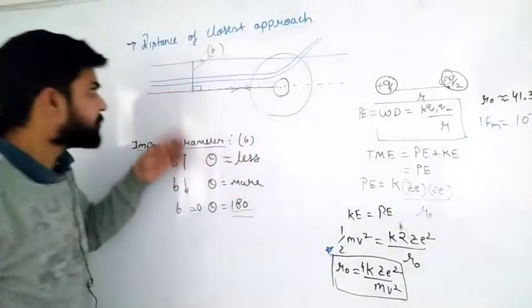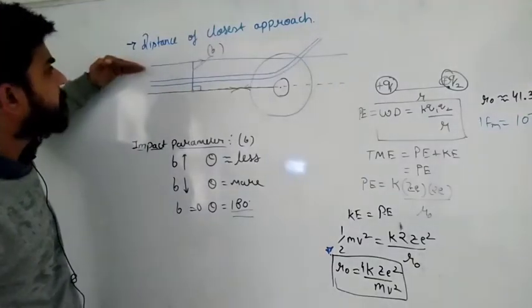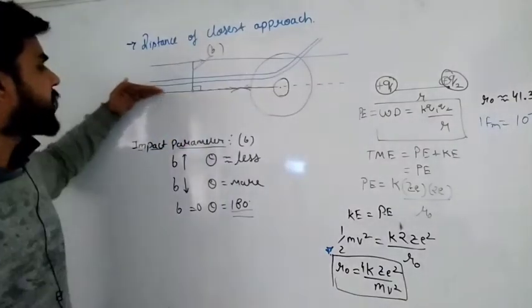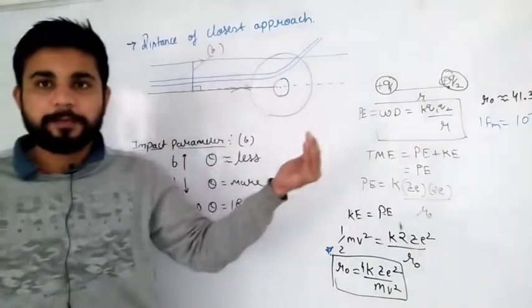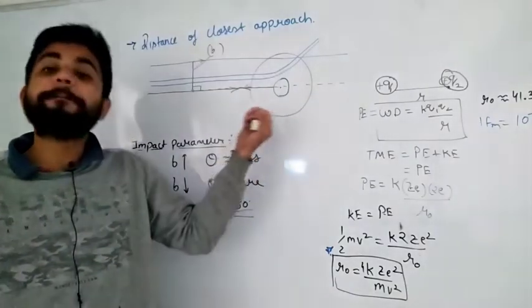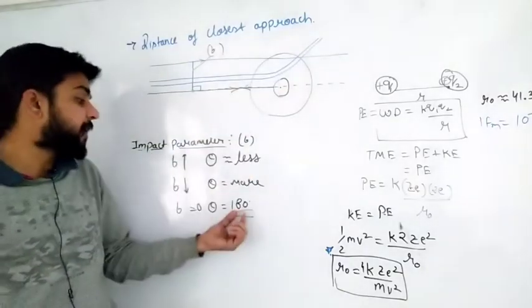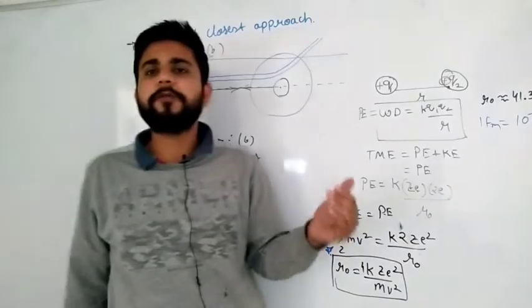If this B value is more, meaning if we throw the alpha particle from a greater height, they will go undeflected. If the impact parameter value is very very less, the impact will be more, and it will deflect completely back, or reflect back at 180 degrees. So this is the concept of impact parameter.